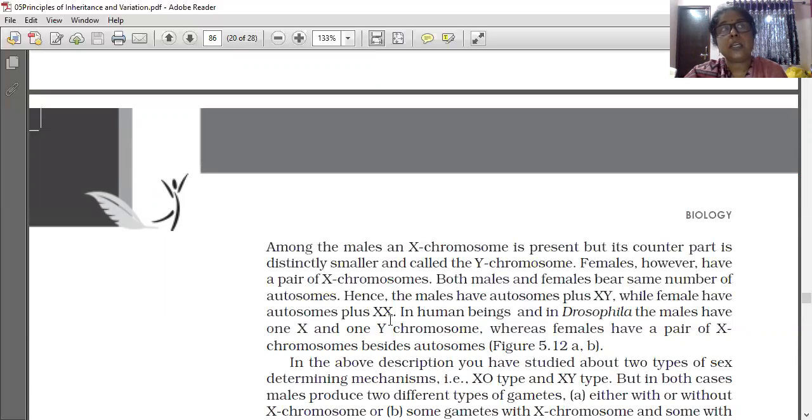In humans and Drosophila, male is heterogametic. Why? Male has X and Y, different types of chromosomes. Whereas females have a pair of X chromosomes besides autosomes, so it is called homogametic.